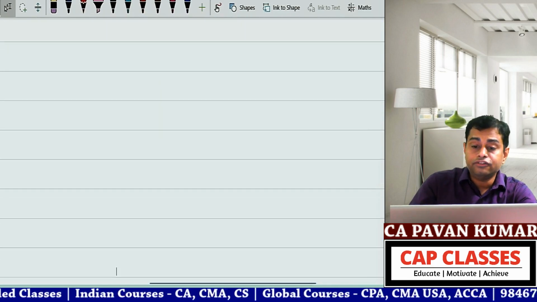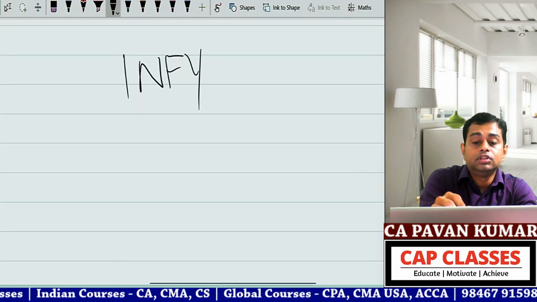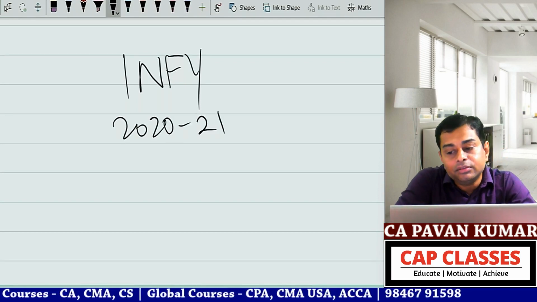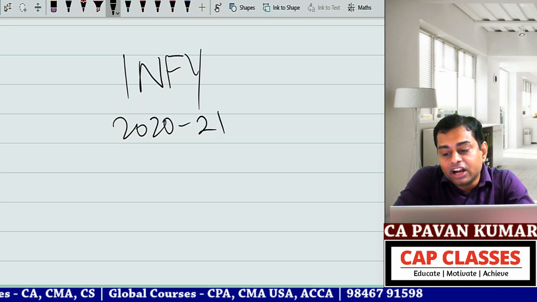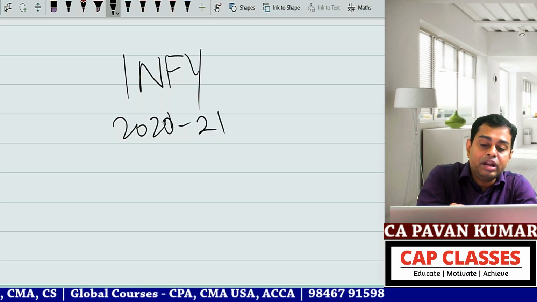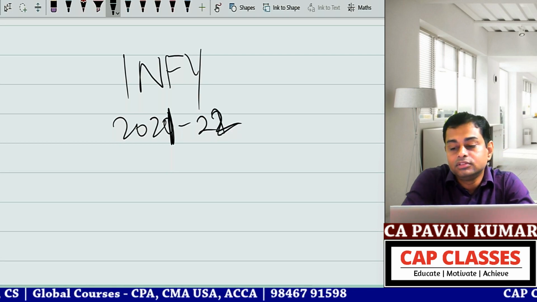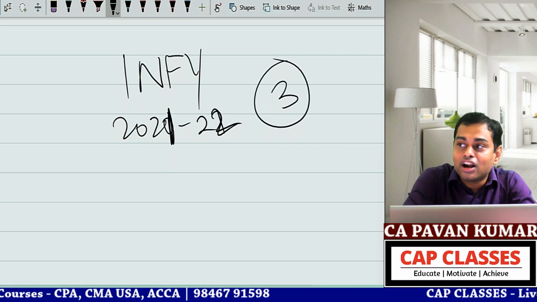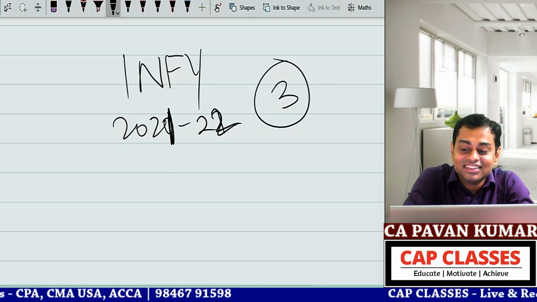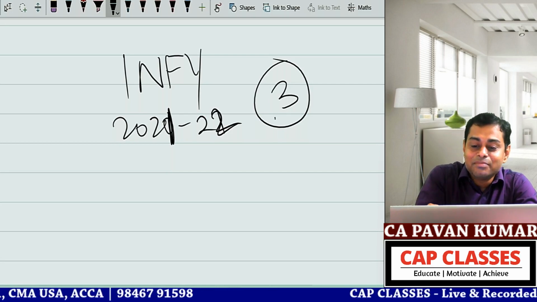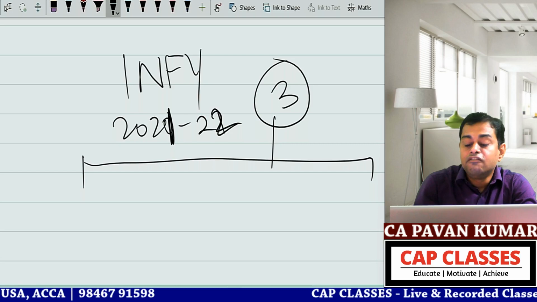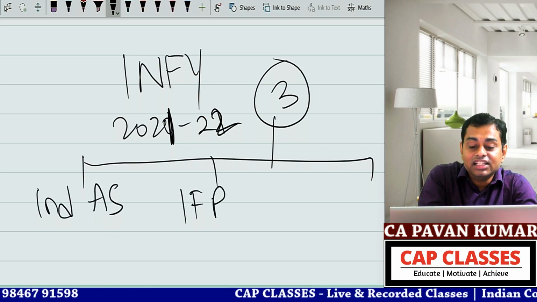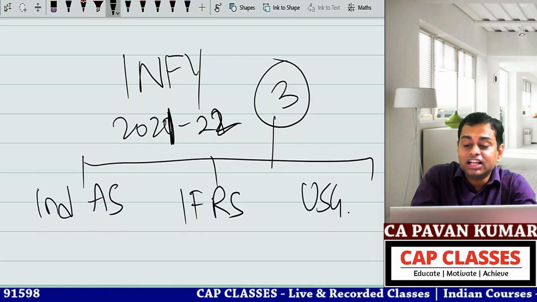I am conducting audit of Infosys. Infosys prepared for 2020-21. How many balance sheets will they prepare? For 2020-21, how many balance sheets will they prepare? Or for 2021-22, how many balance sheets will they prepare? One? No, they prepared 3 balance sheets. Genuine or fraud? They prepared 3 balance sheets. One balance sheet is in compliance with Ind AS, one is with IFRS, and one is with US GAAP.